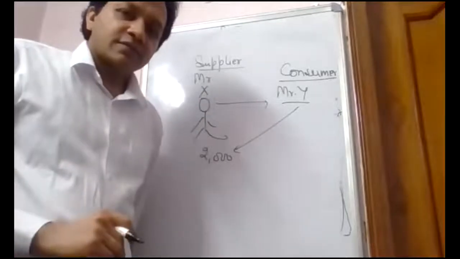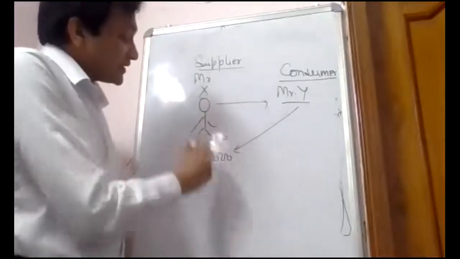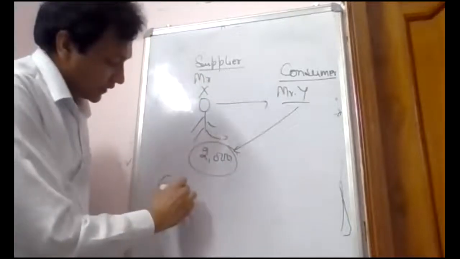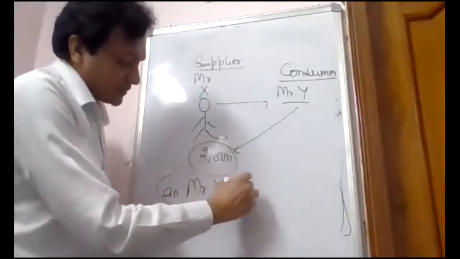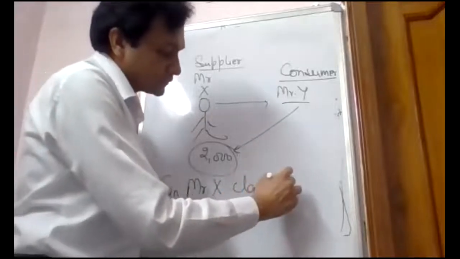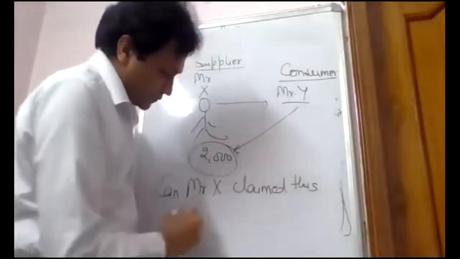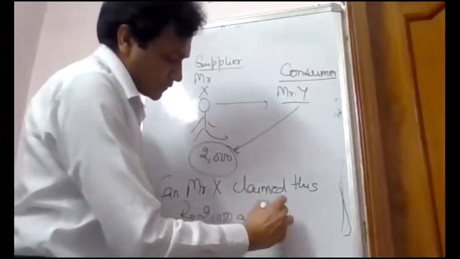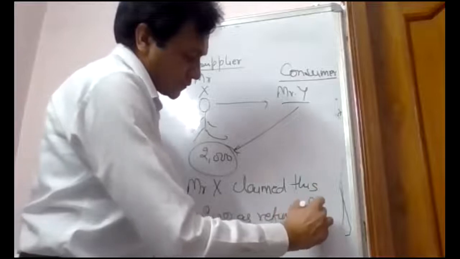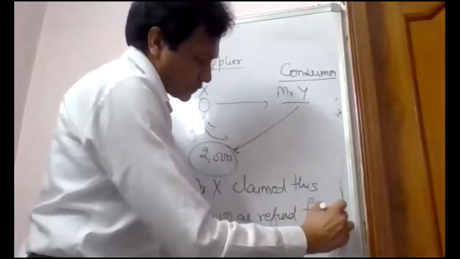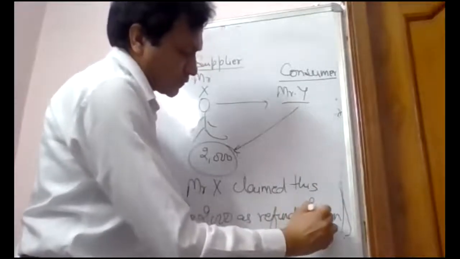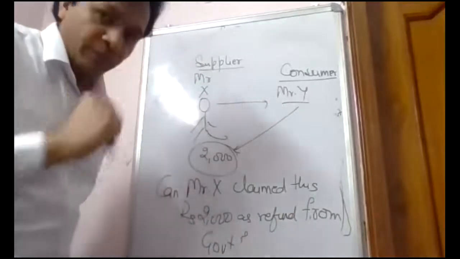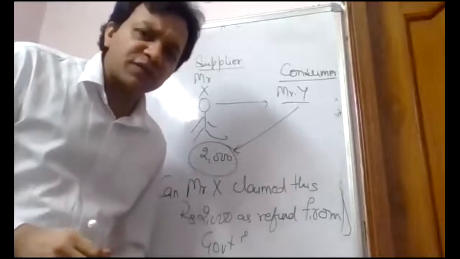Now then, can Mr. X claim this as a refund from the government?